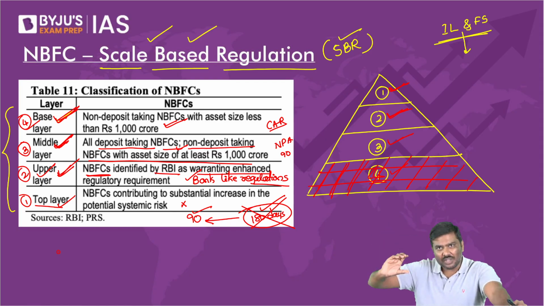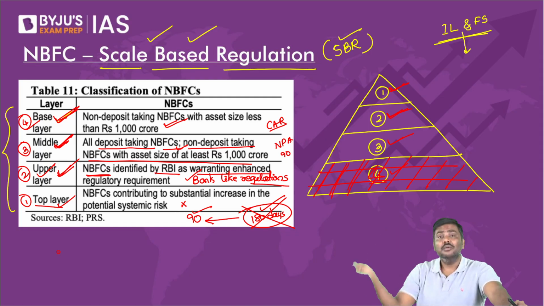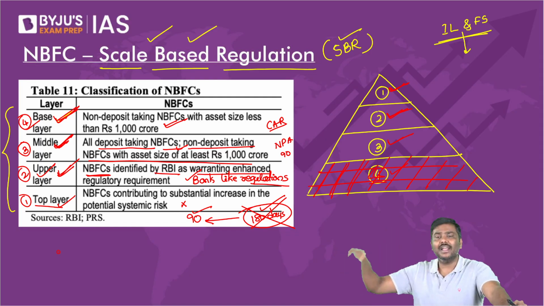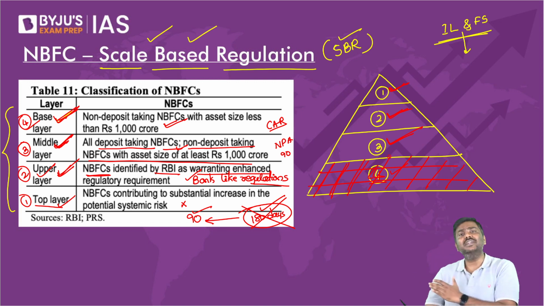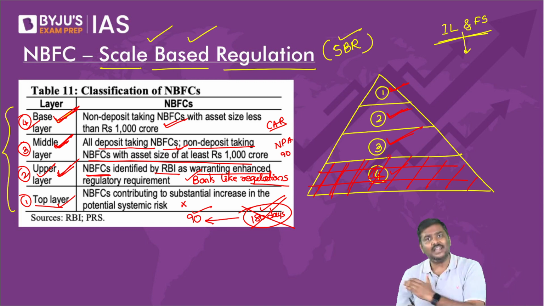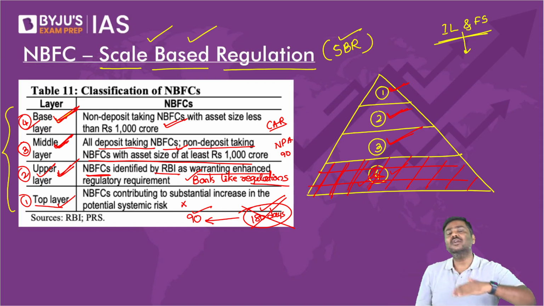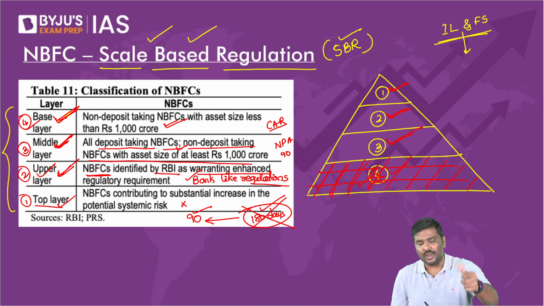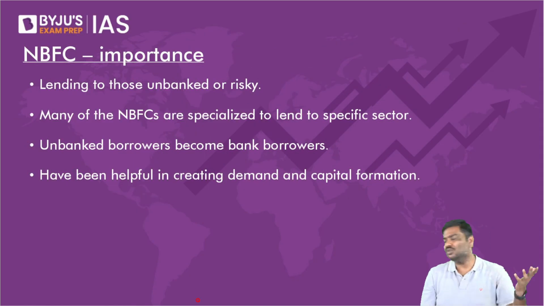The non-deposit taking NBFCs which have asset size of more than 1,000 crore, plus all the deposit taking NBFCs, will be there in the middle layer, and non-deposit taking NBFCs with asset size of less than 1,000 crore will be kept in the base layer. This is basically called scale-based regulation, SBR. This is a new concept introduced by Reserve Bank of India. Just go through this once more.